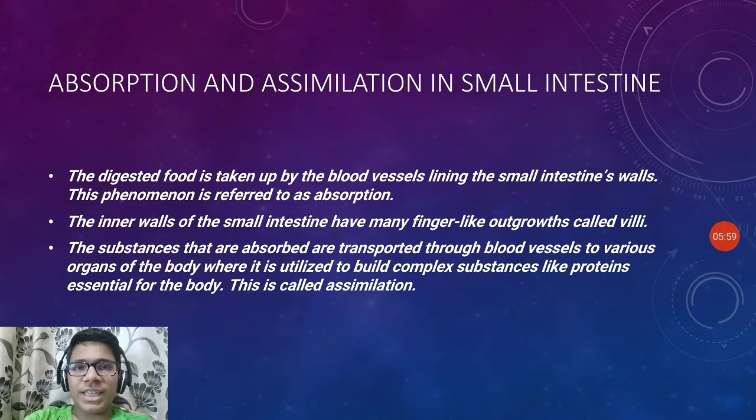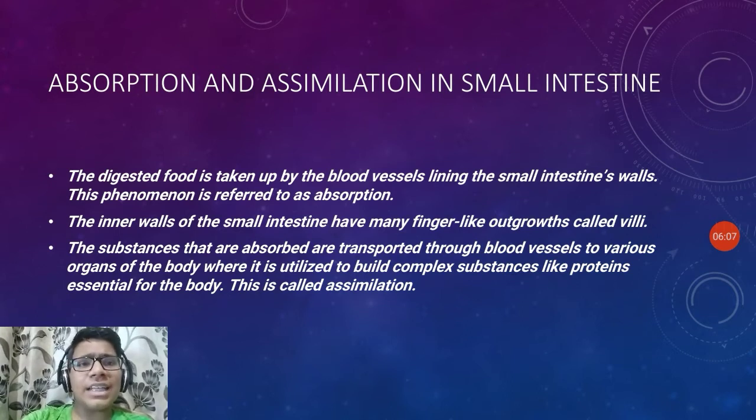The absorption and the assimilation, which is done in the small intestine. The digested food is taken up by the blood vessels lining the small intestine's wall. The phenomenon is referred to as the absorption. The inner walls of the small intestine have many finger-like outgrowths called villi.